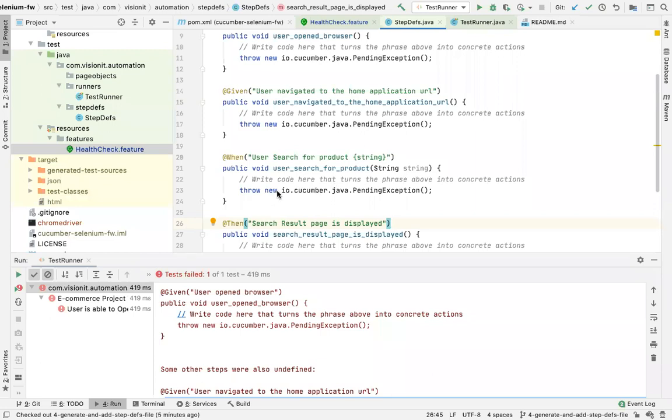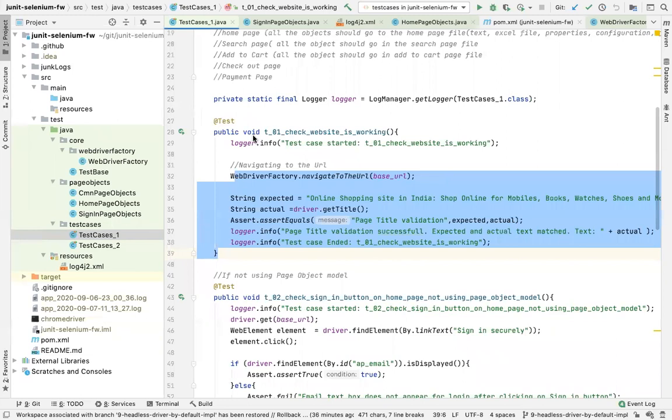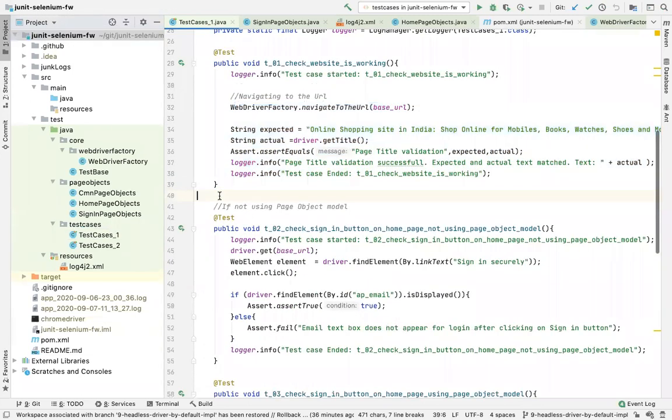Right, got it. So what is the difference between TestNG and Cucumber, and which is best? All right, it's a kind of a good question. So you know what is JUnit, right? TestNG is a big brother of JUnit.